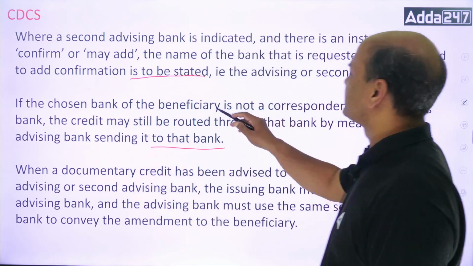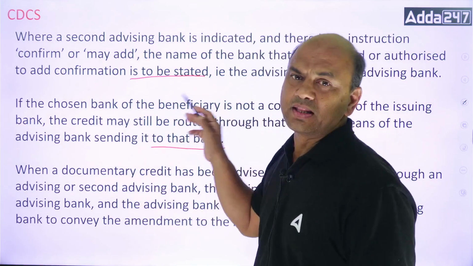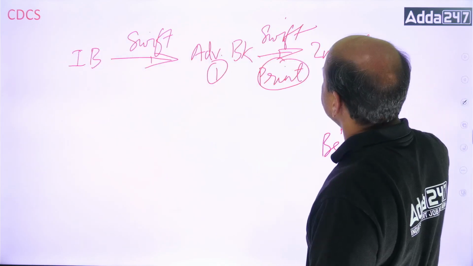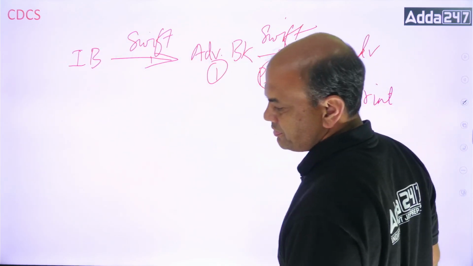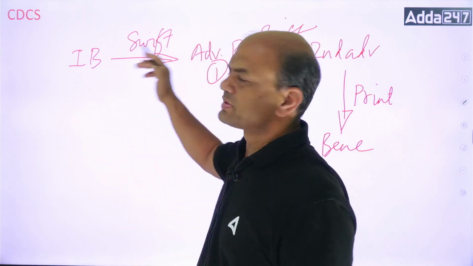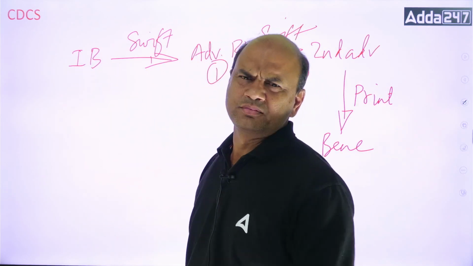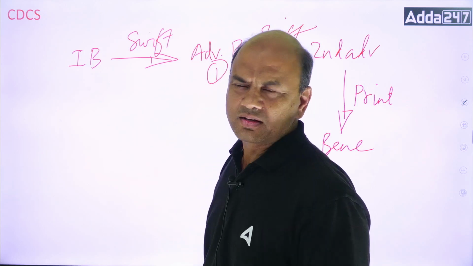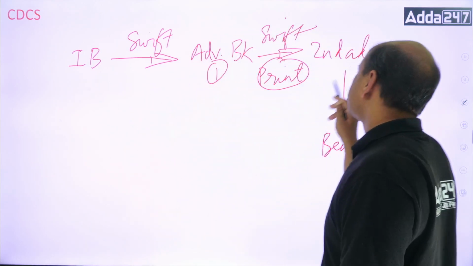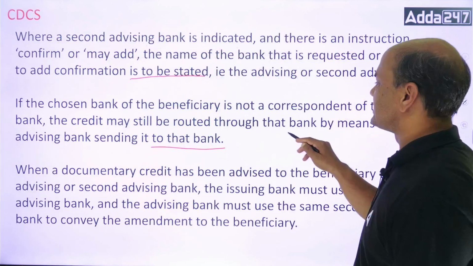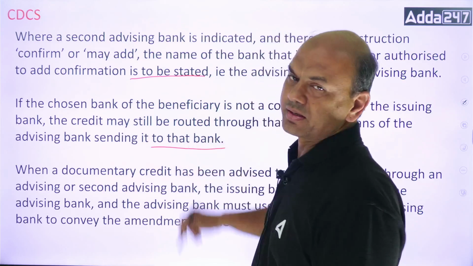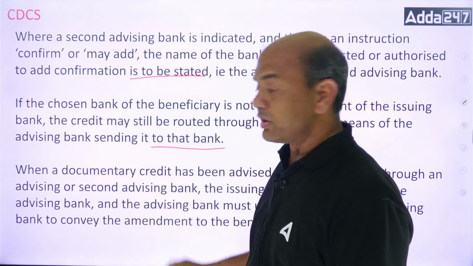It means the beneficiary is requesting that the LC should be advised through my bank, which is this second advising bank, but it is not in a correspondent relationship with this issuing bank. So, as we discussed earlier, the issuing bank will send it to this bank and this bank will send it further to the second advising bank. That's what is mentioned: by means of the advising bank sending it to that bank. Isn't it?